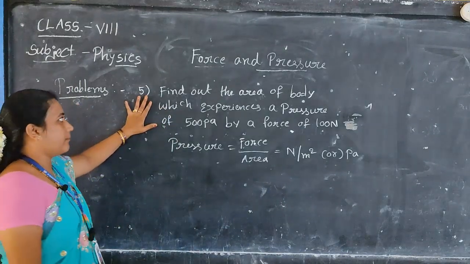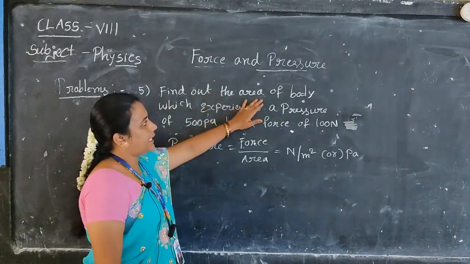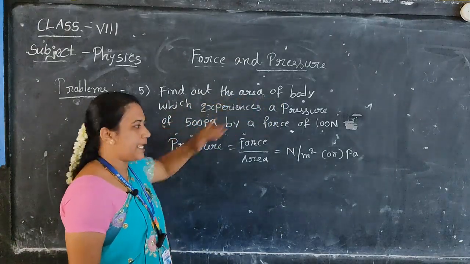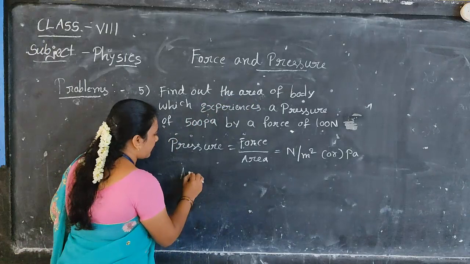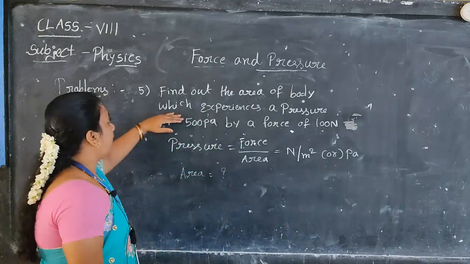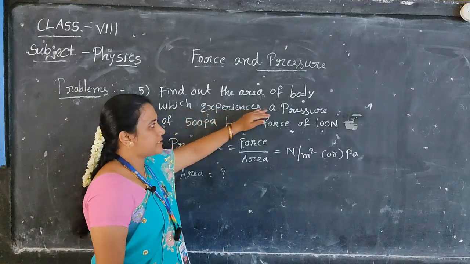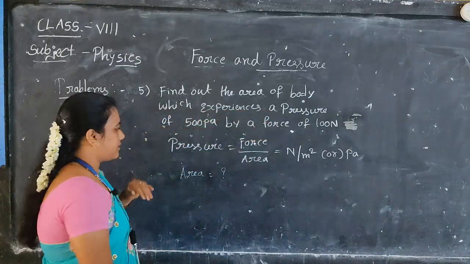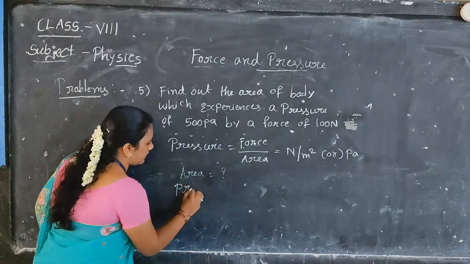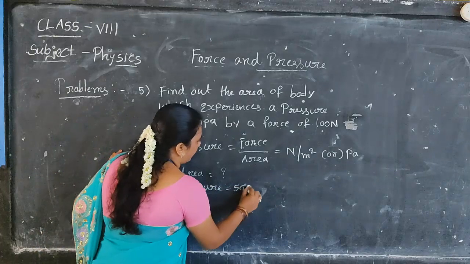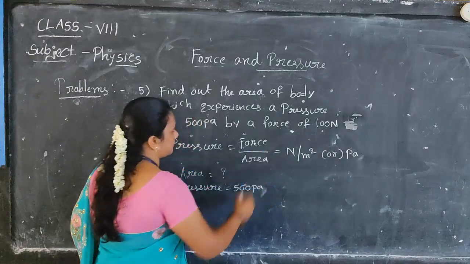What is given? Find out the area of the body. What do we want to find out here? Area. So area is equal to question mark. You have to find the area of a body which experiences a pressure of 500 Pascal, so pressure is equal to 500 Pascals.